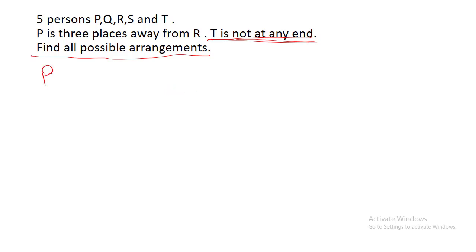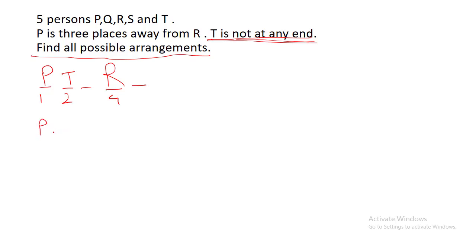So again, we can consider P is here, then R is here. Let's say P is here, first place, second, third, and fourth, and fifth place. So T is not at any end. That means T could be second or T could be third. So again, T is second, let's say. Now just keep it simple. We are going to draw all the diagrams. Okay, all the possible conditions we are going to draw separately.